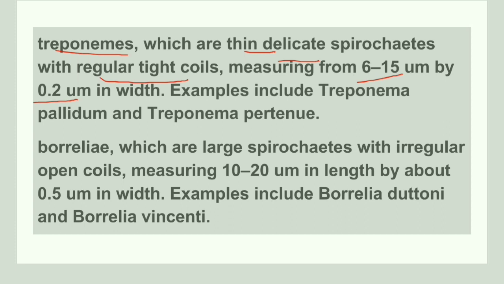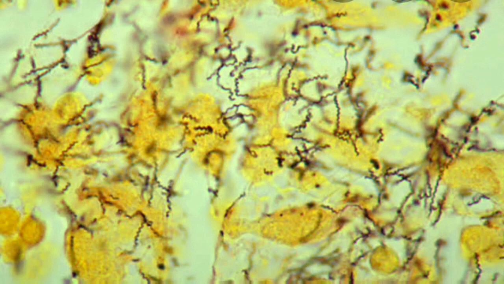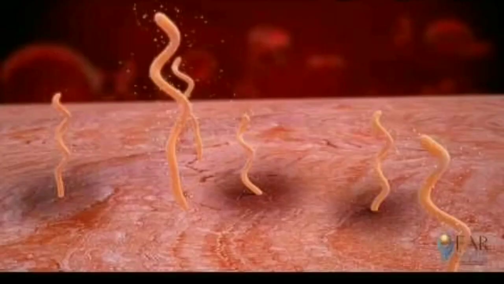Next category is Borrelia. These are large spirochetes and they have regular open coils. Their length is usually 10 to 20 micrometer and their width is usually 0.5 micrometer. This diagram shows Treponema and they are thin coiled spirochetes. This diagram shows a type of spirochetes, that is Borrelia.